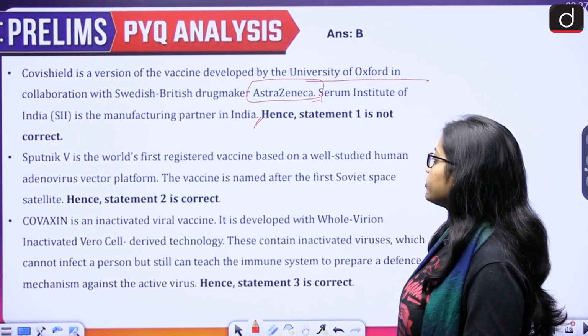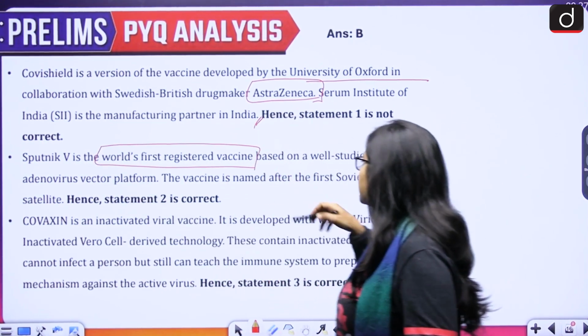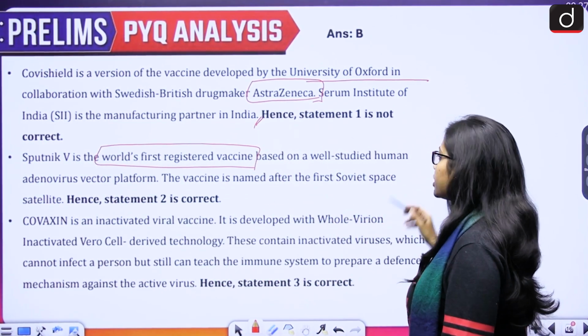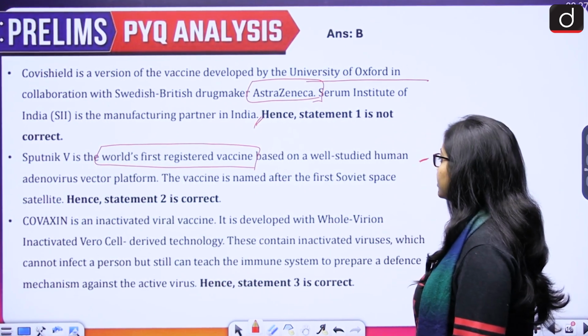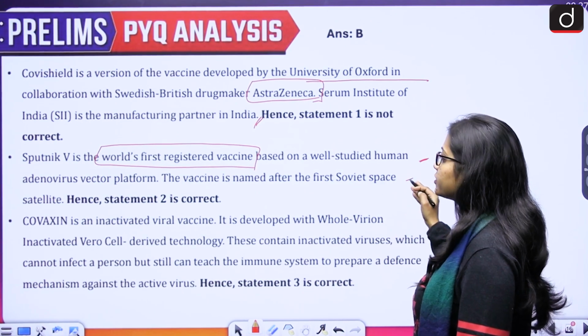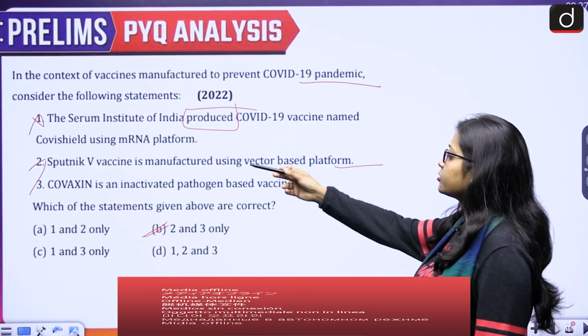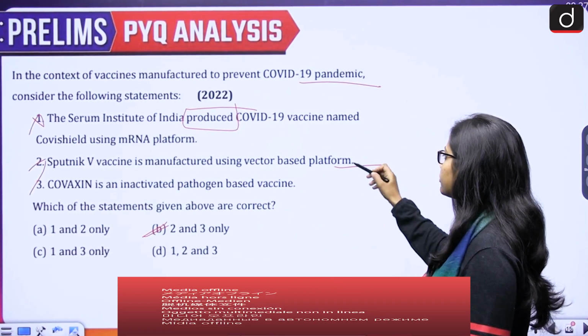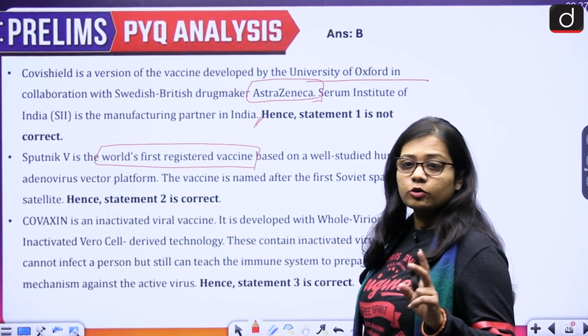Then Sputnik 5 is the world's first registered vaccine, which is based on a well-studied human adenovirus vector platform. The vaccine is named after the first Soviet space satellite. Therefore, the second statement also becomes correct because it talks about the Sputnik 5 vaccine being manufactured using vector-based platforms. Correct. Then third is about Covaxin.